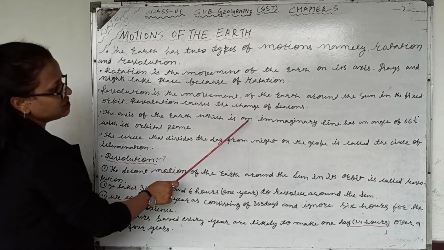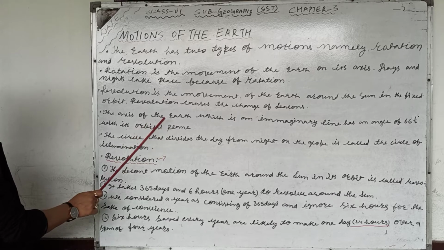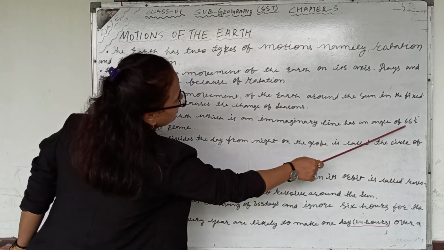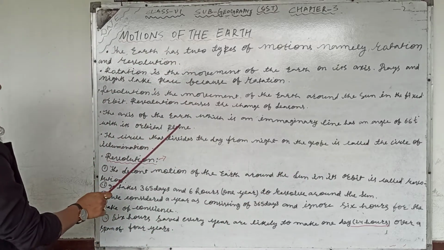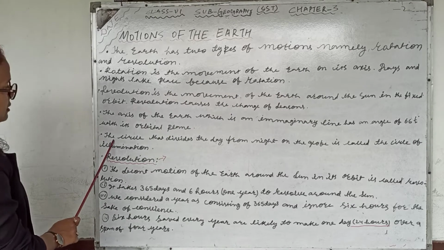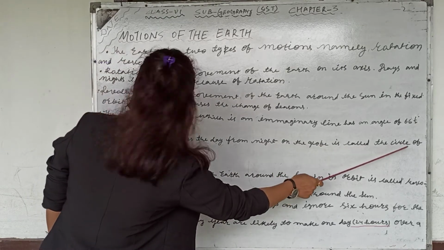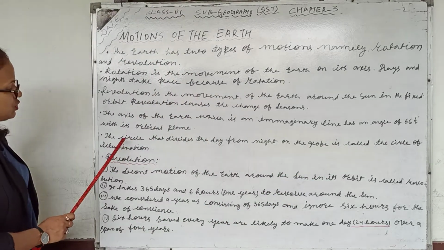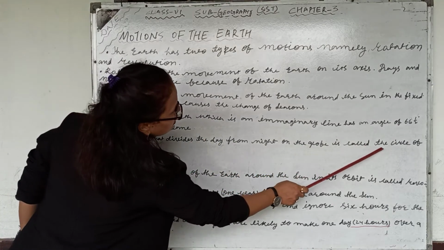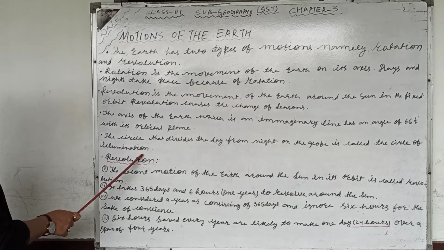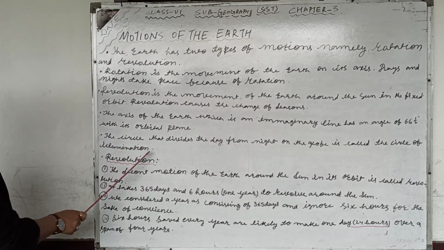Next explanation, the circle that divides the day from night on the globe is called the circle of illumination. The day and night which divide the globe is called illumination.